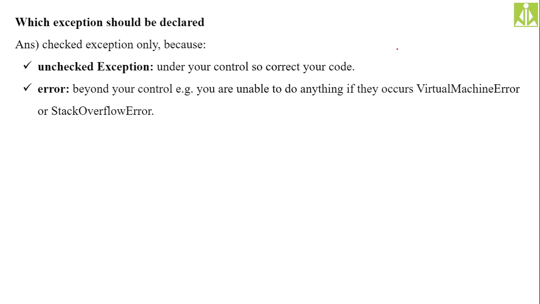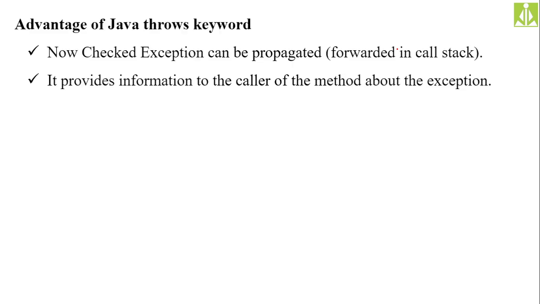And errors are beyond our control, we can't imagine that we can control them. But checked exceptions are something where we need to do a specific task, we need to handle them with proper code. That kind of exceptions only we declare. Okay, advantage of Java's throw keyword.